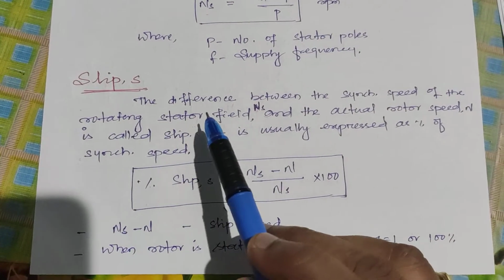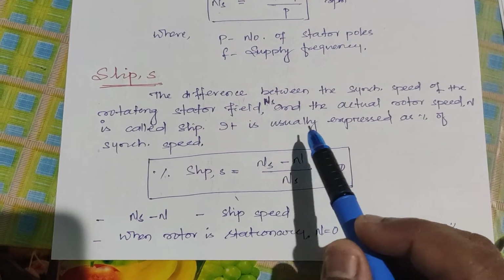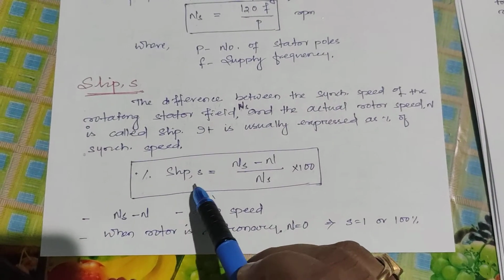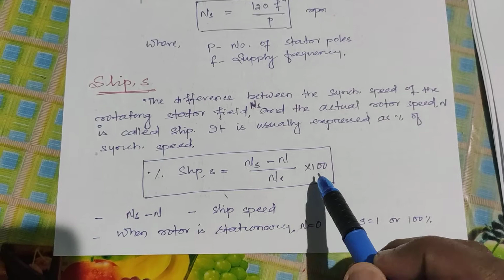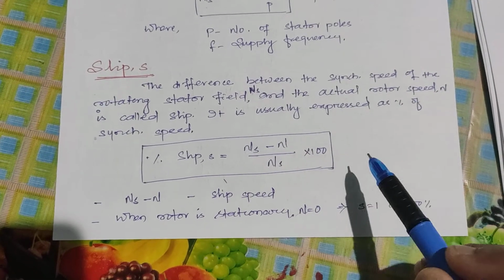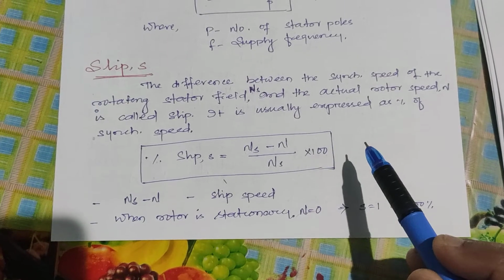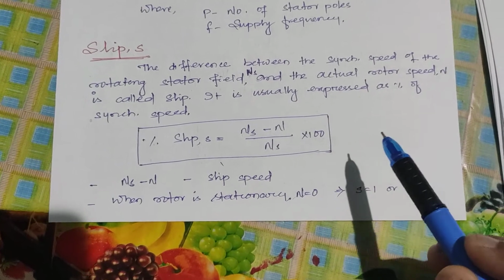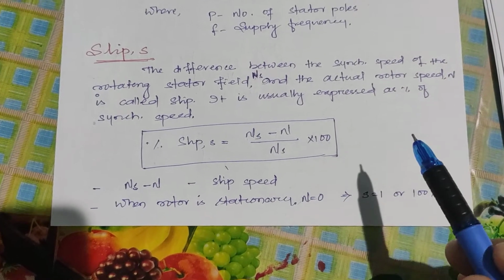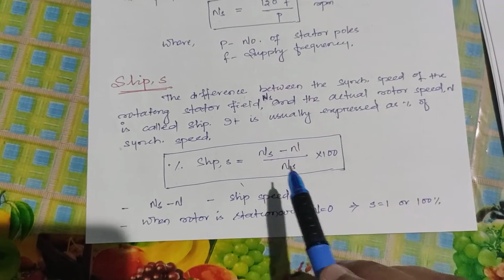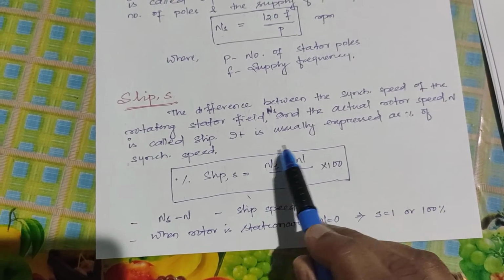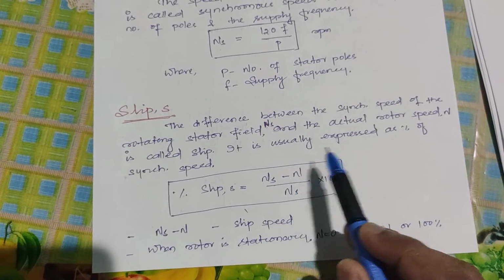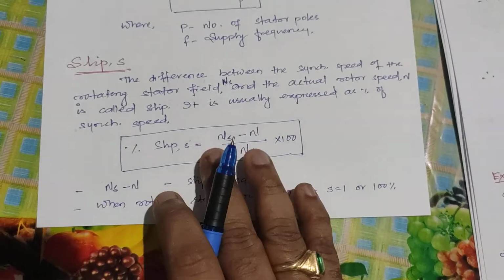Slip. Slip is the difference between the synchronous speed of the rotating stator field and the actual rotor speed. Okay, the percentage slip in equation is represented as (Ns minus N) by Ns into 100. Remember, the stator speed, meaning the speed of the rotating magnetic field, is always greater than the rotor speed. Rotor speed cannot be more than stator speed or magnetic field speed. So that's why there will be a difference. When there is a difference, only at that moment will the motor rotate. If these two are equal, the motor will stop. It will not rotate further.